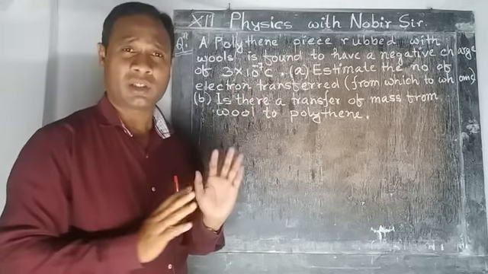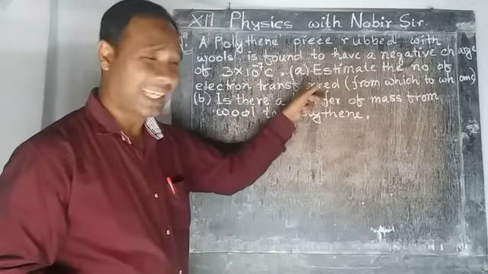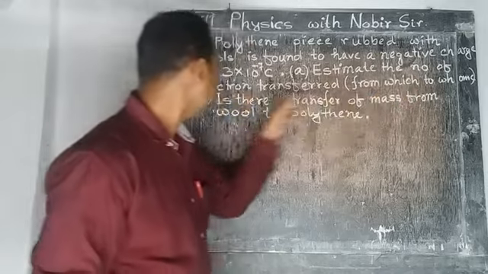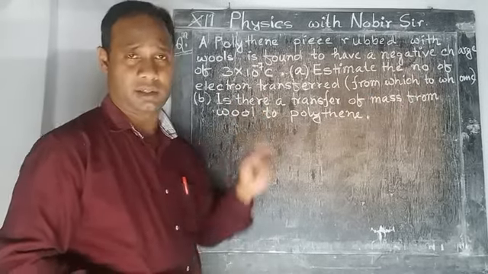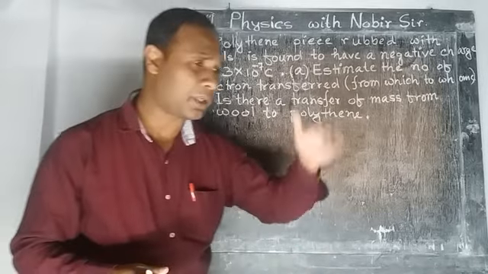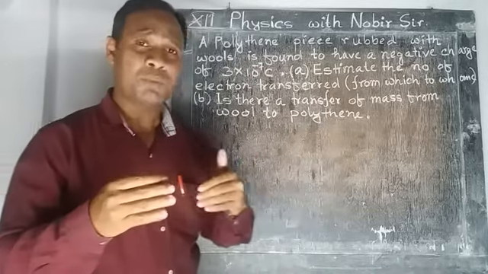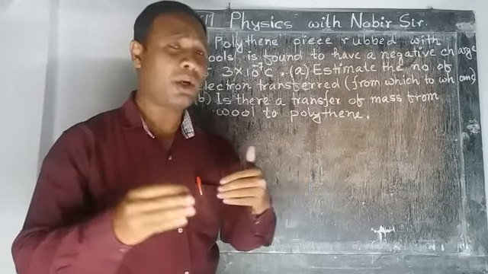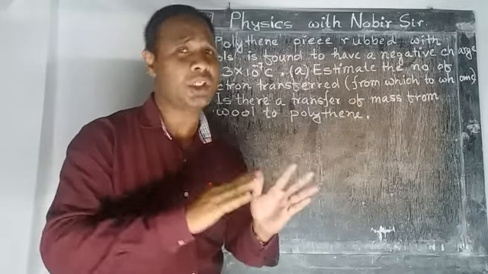From this we have to estimate, question number A, the number of electrons transferred. How many electrons are transferred? I have already mentioned that in the rubbing method, in friction, some amount of electrons is transferred from one body to the other body.